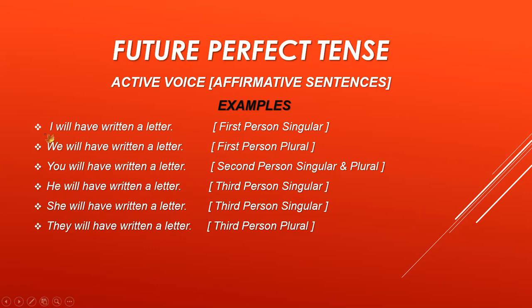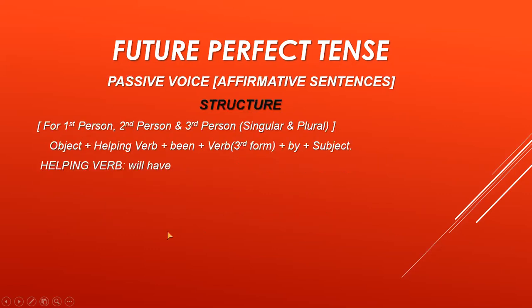You see that all the subjects, all the pronouns are here in the beginning. After that, there will be the helping verb will have, there will be the third form after that, and then the object in the end. Now we are doing future perfect tenses.